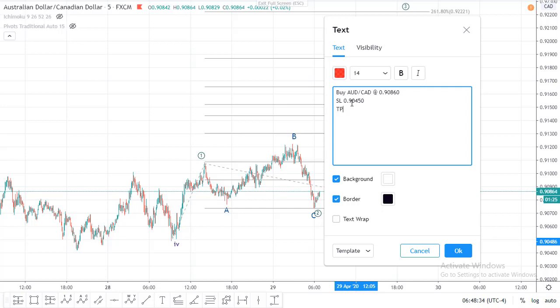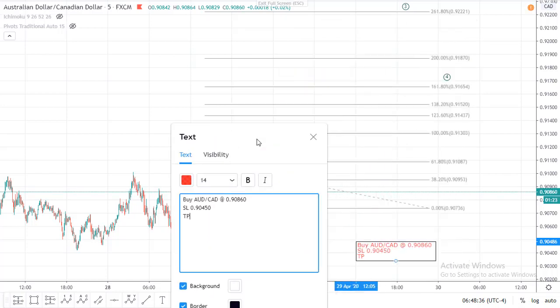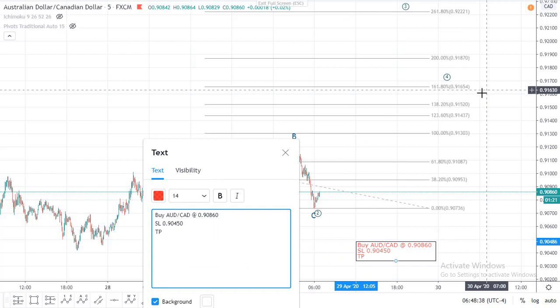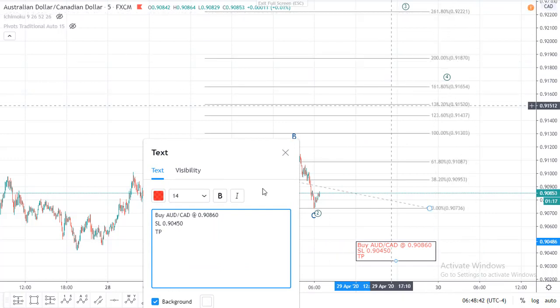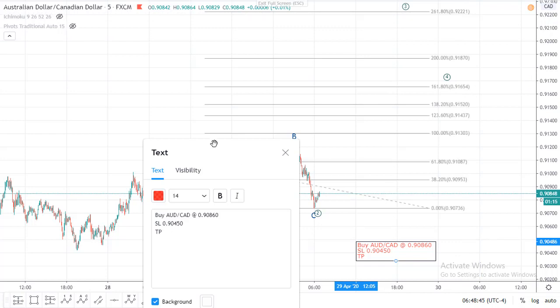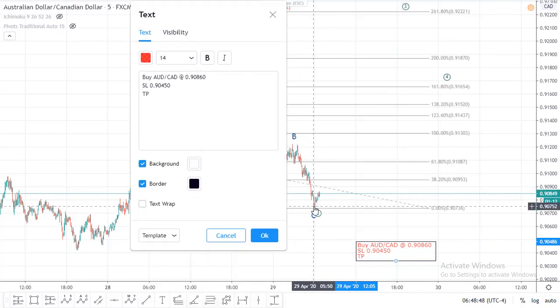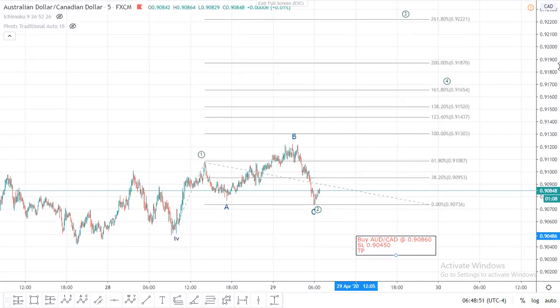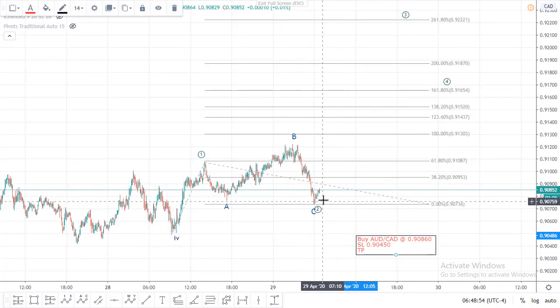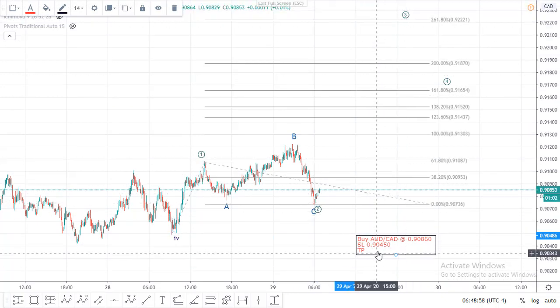There are two target prices: one is 0.91654 and the second is 0.9222. We have to count the waves, how waves 1, 2, 3, 4, 5 build up in this third wave. So in short, this will be the big move.